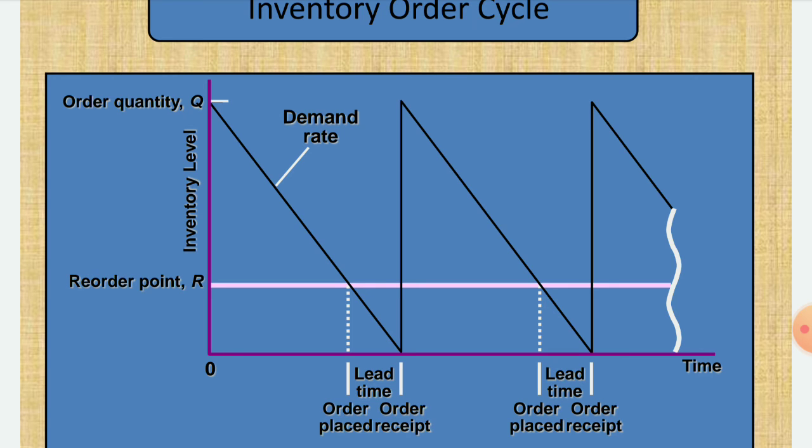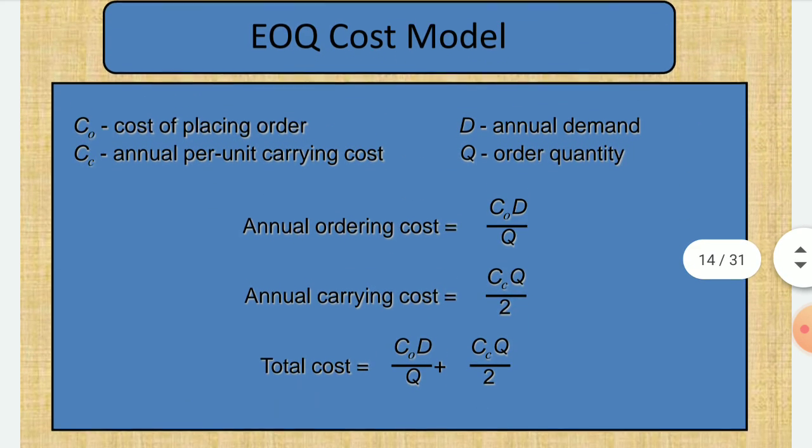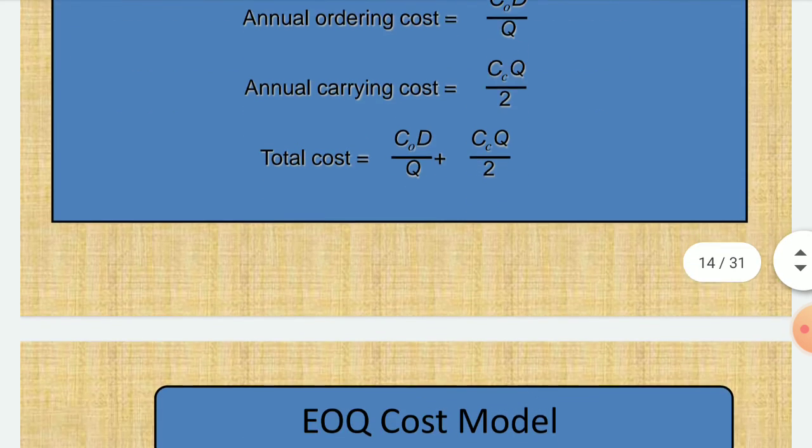So this is the EOQ inventory control order cycle. Then what is the EOQ? In EOQ there are some cost-related terms. CO is the cost of placing the order; CC is the annual per unit carrying cost; D is the annual demand; and Q is the order quantity. Annual ordering cost is CO into D divided by Q. Annual carrying cost is CC into Q divided by 2. Total cost is the summation of the above two, the annual carrying cost and the annual ordering cost. Okay, so this is the total cost.